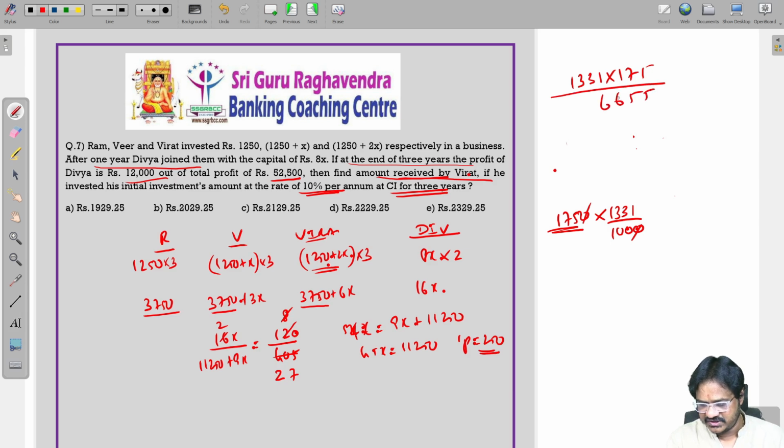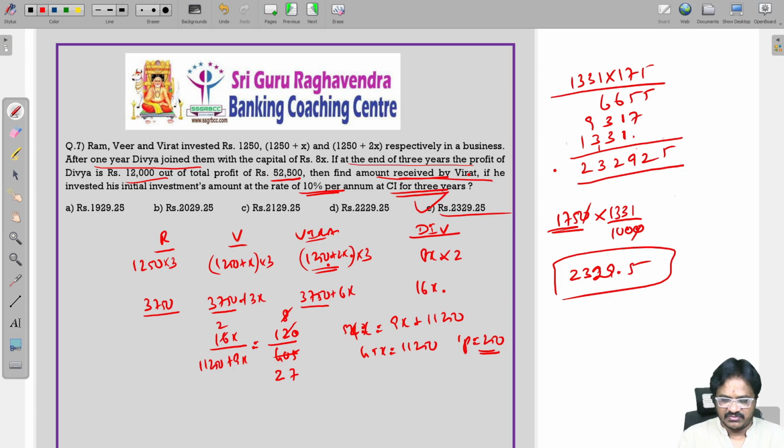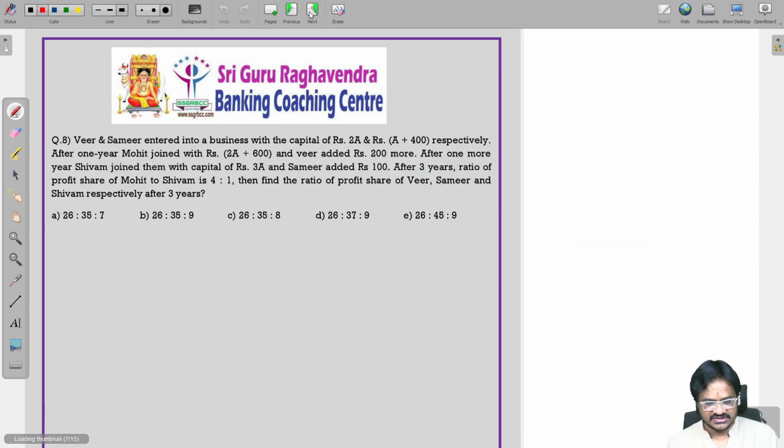5 3 is 15, 6, 7 1 7, 21, 23, 9, 1, 3, 3, 1, 5, 12, 9, then 12. It will be 2329.5. So 2329.5, that is option 5, is the correct answer. This is the amount received by Virat after 3 years as the compound interest. Let us see the next one.